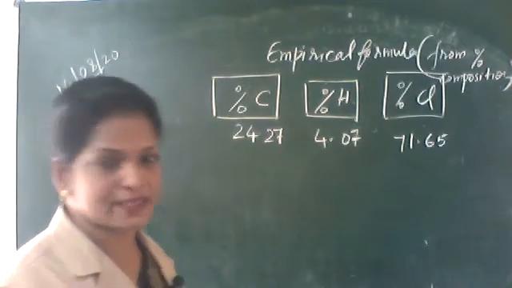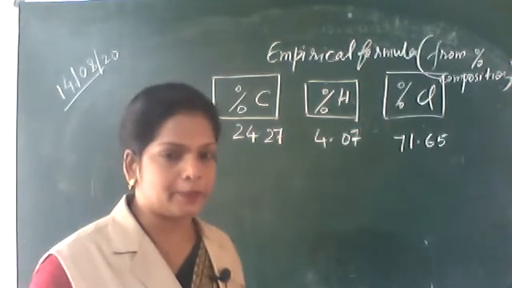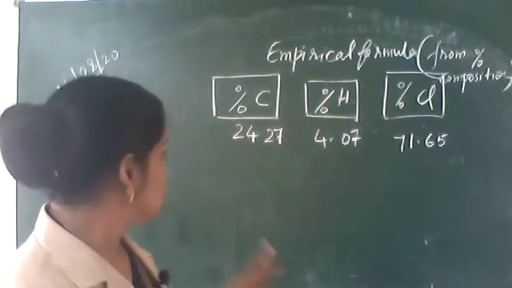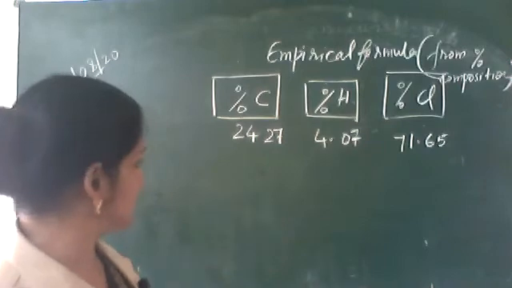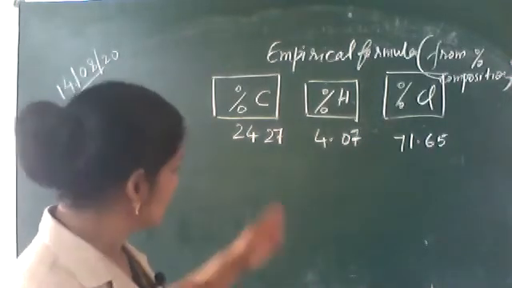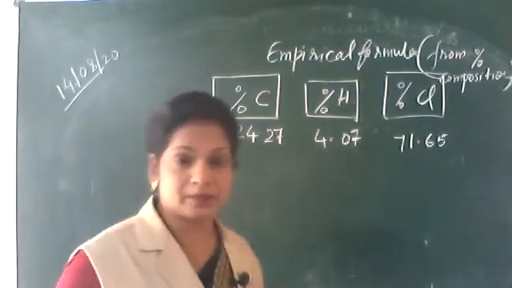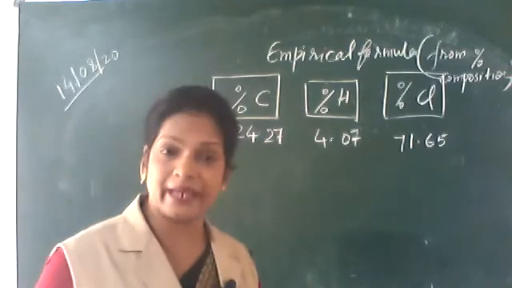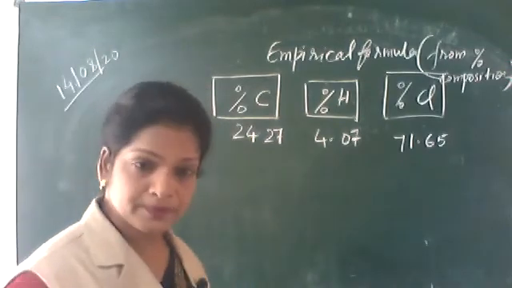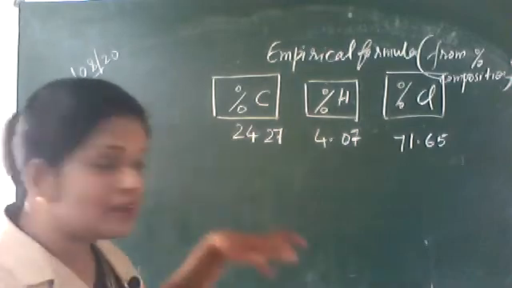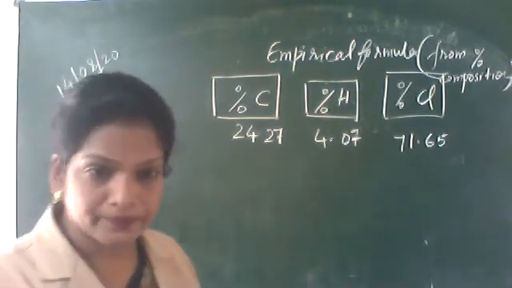Okay, percentage is given. So the next step is, percentage means weight only. 24.27 grams out of 100 grams. 4.07 grams out of 100 grams. 71.65 grams out of 100 grams. So this weight you have to convert into a number.